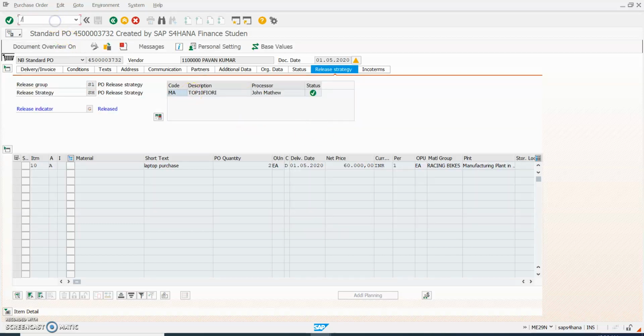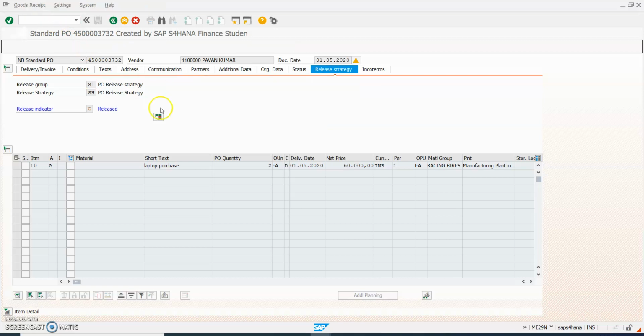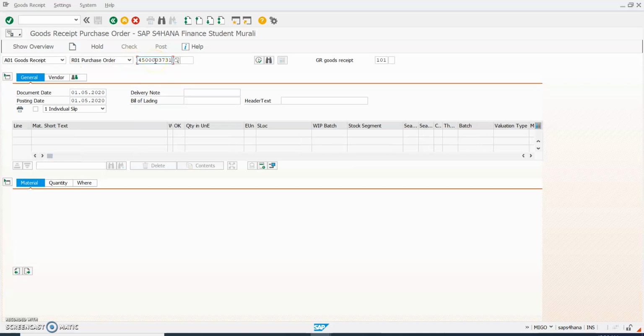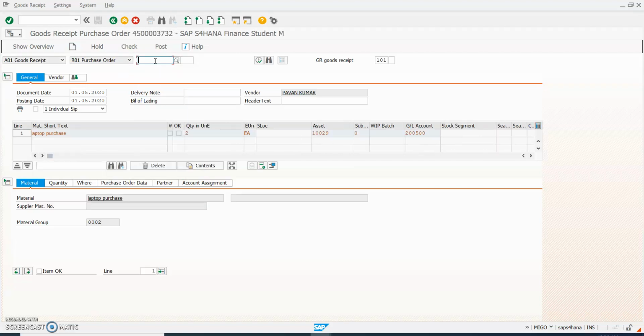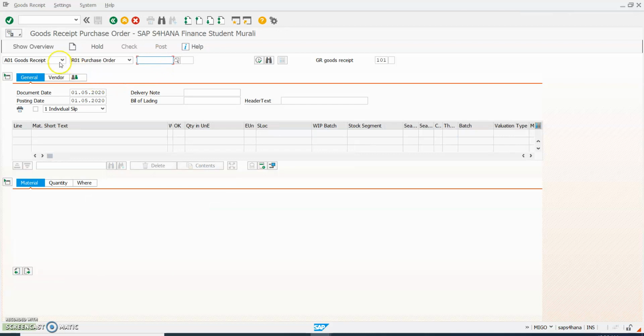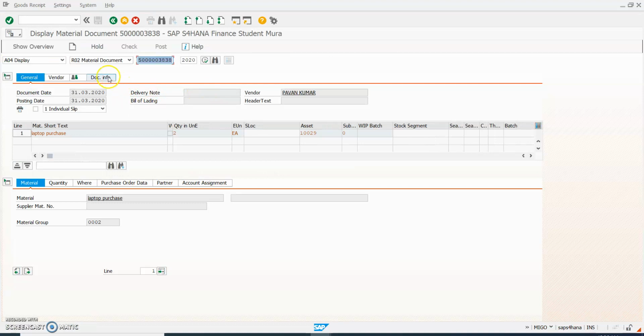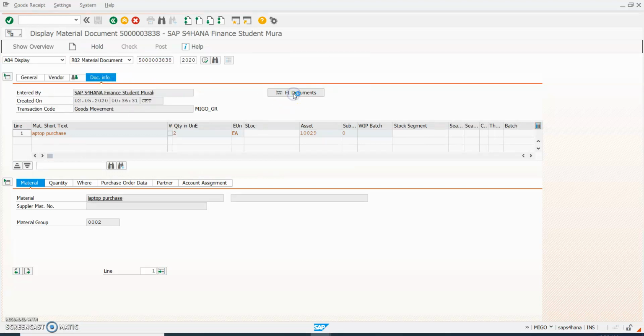Now go to MIGO transaction code, goods receipt, purchase order. 3732 is the purchase order number, enter, and give the document date 31/03/2020. I am giving the same posting date also, enter, and here we can select item OK, and check, post. Now go to display, continue, document info, FI documents.